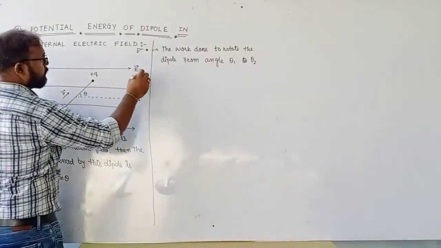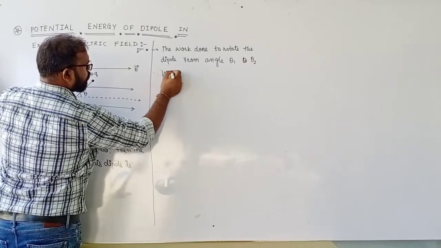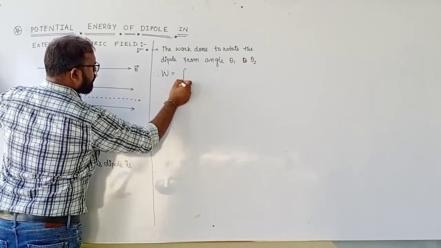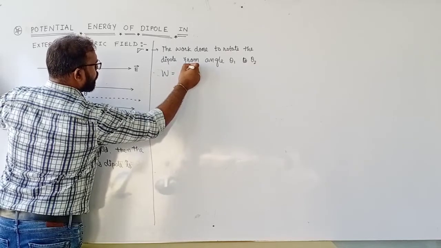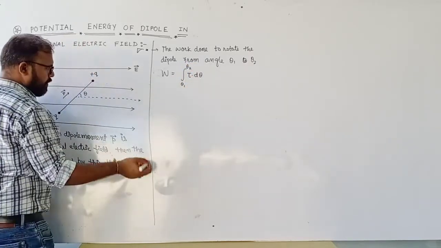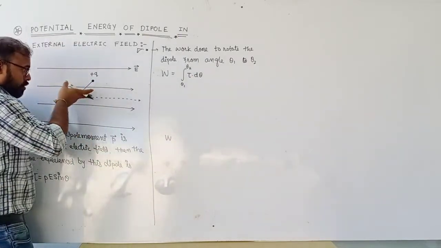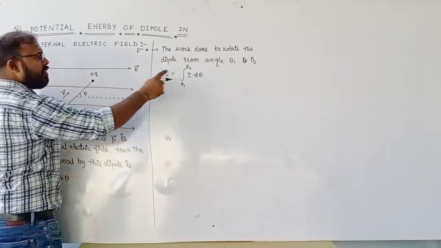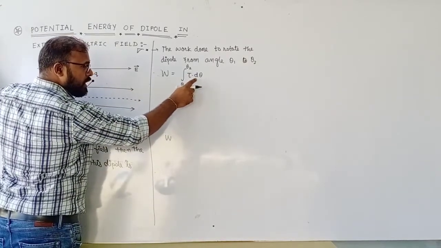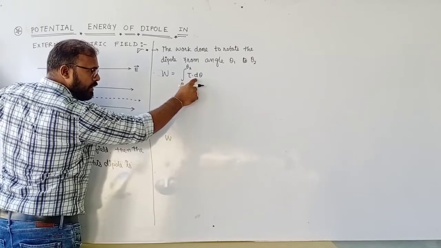The work done is W is equal to the integral from theta 1 to theta 2 of tau dot d theta. Whenever we displace, here we are rotating, so we have to take angular displacement, and we know that the cause of rotational motion is torque, that's why tau dot d theta.